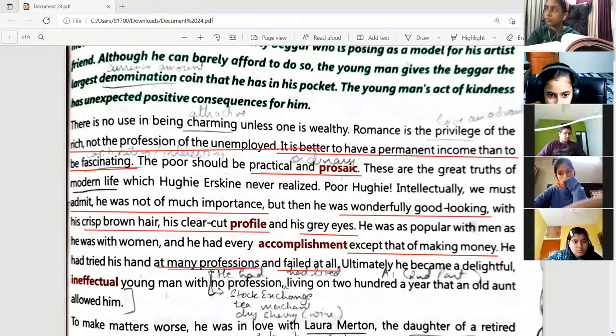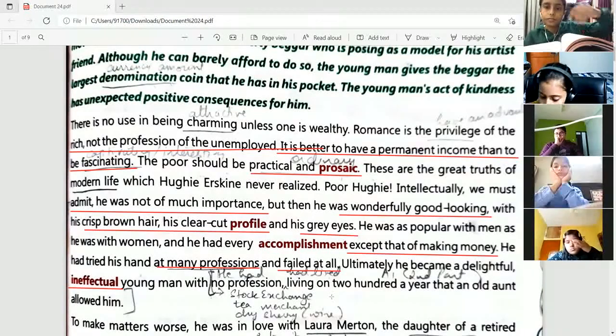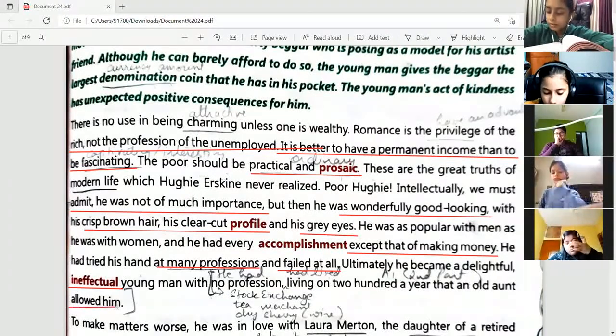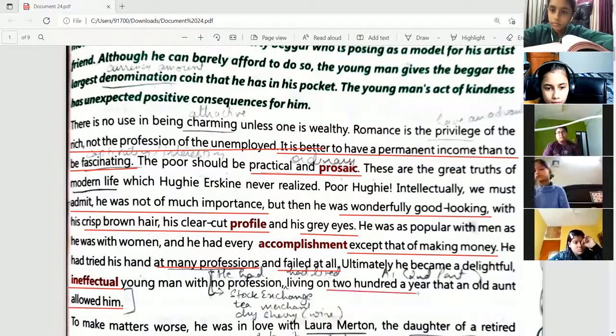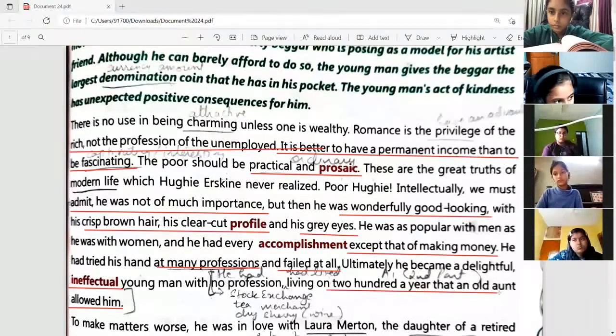So he was delightful because he was very good looking. He had a charming personality. Everybody loved to talk with him, right? So he had a very good nature. So he was a delightful young man, but at the same time, he was also ineffectual, which means he was unsuccessful in life because he was not able to earn money. With no profession, living on 200 a year that an old aunt allowed him. That an old aunt allowed him means that his aunt used to give him 200 a year and he had to survive on it because he himself was not able to earn any money, right?